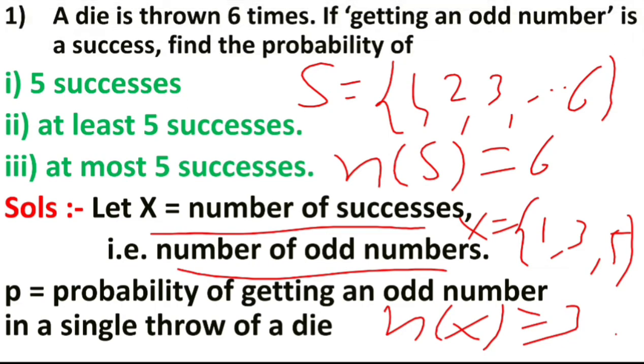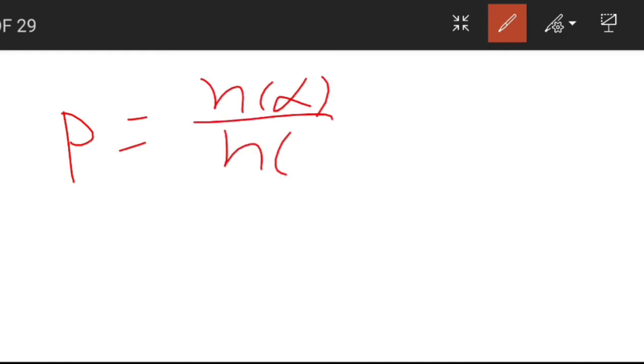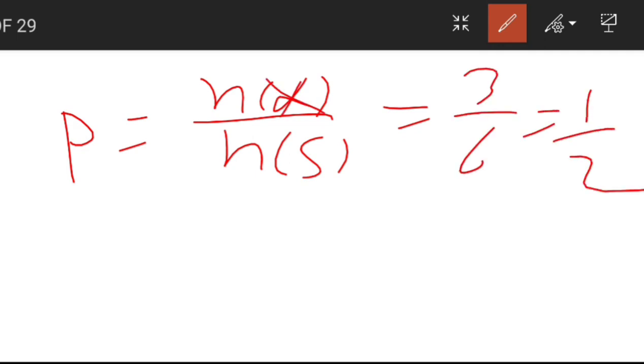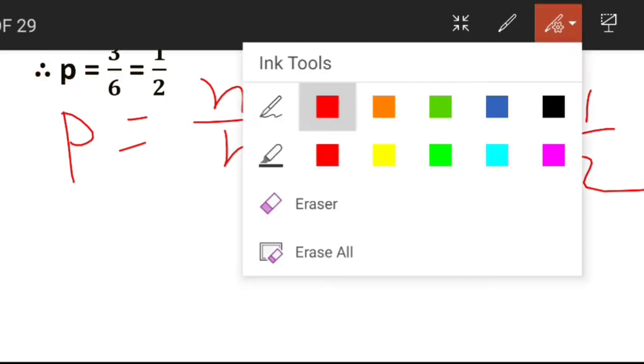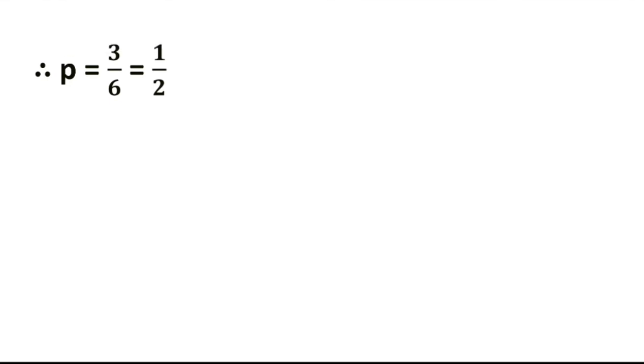P is equal to nx upon ns. What is nx? nx is equal to 3 upon 6. It becomes half. Means from this given question, just you have to find out P, the probability. You have to find out P first. N is already given. What is P?